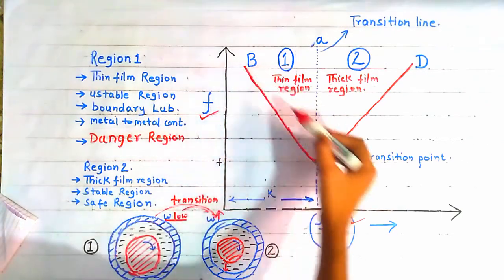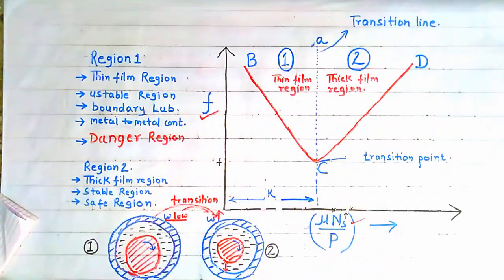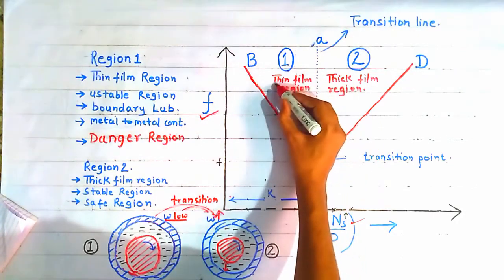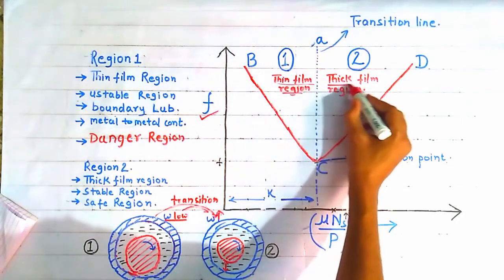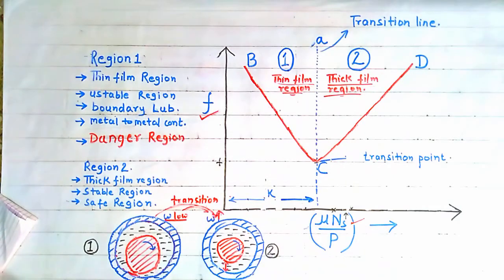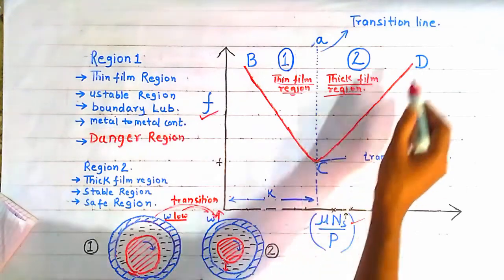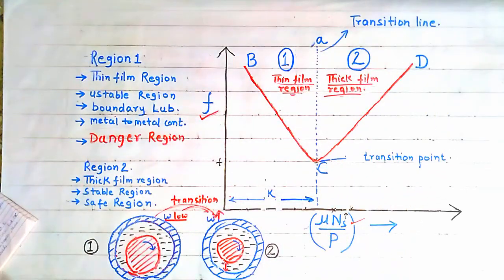So this curve BCD is called Mackey's curve. It explains clearly the transition from the thin film region to the thick film region. Okay, so this is the purpose of this curve. Now we will discuss the various points related to Mackey's curve one by one. The curve is divided into two parts, the part BC and CD. Okay, it is very evident from this figure.